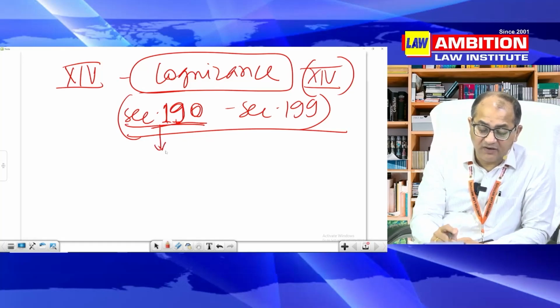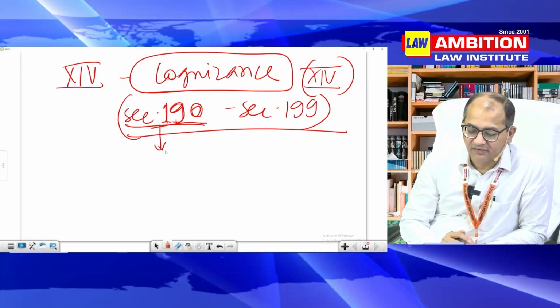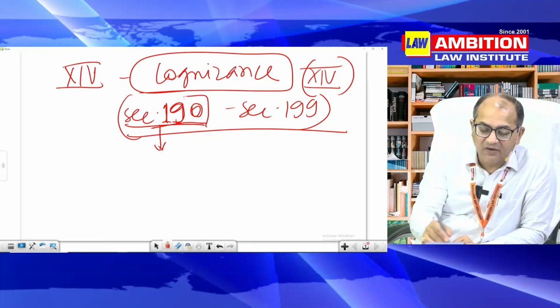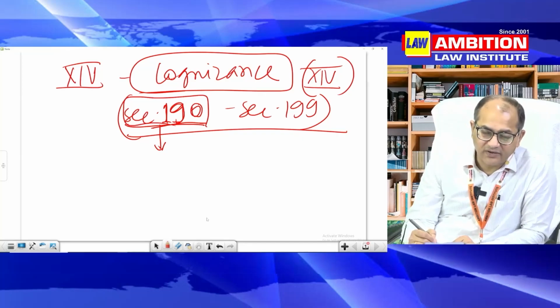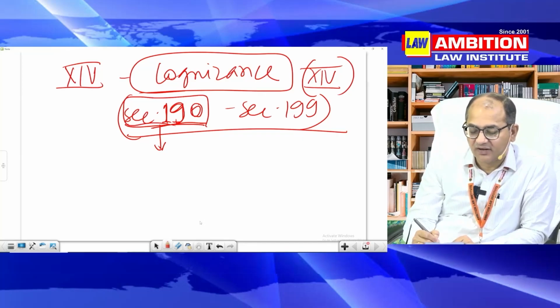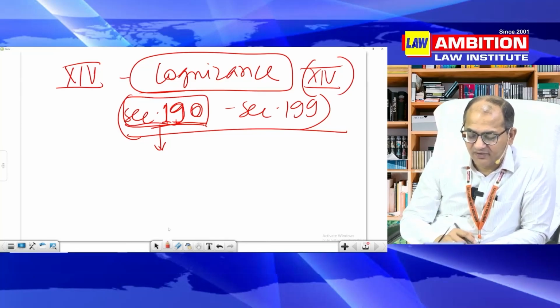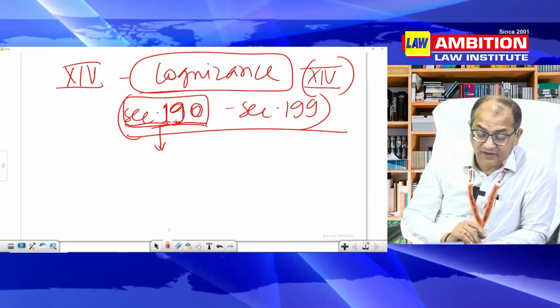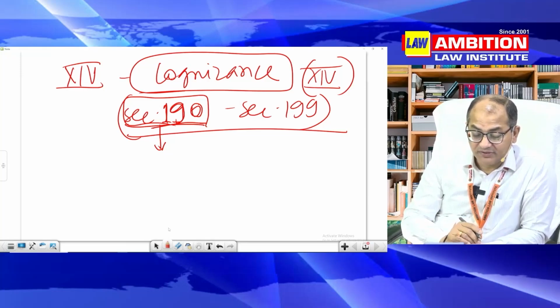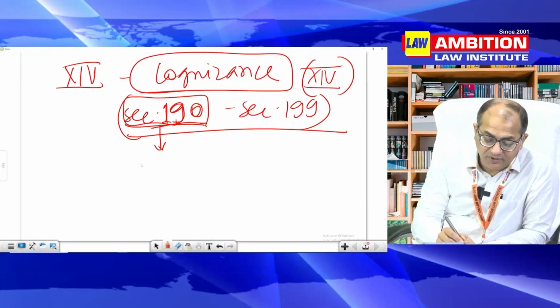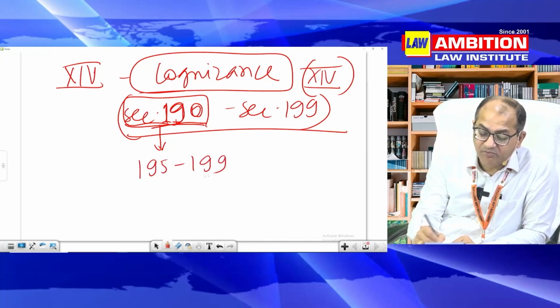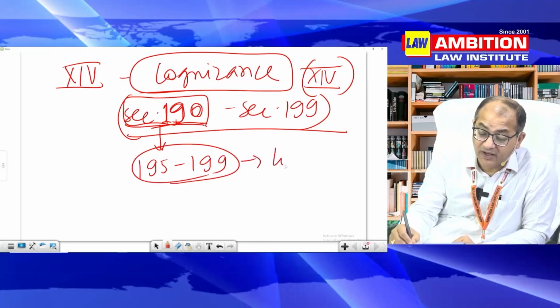You just see the grounds. I am just discussing the question right now. 190, how will you take cognizance? Who will take cognizance? On what ground you will take cognizance? Now, all these supplementary, subsidiary questions are not very important, but 190 as a section is very, very important. Then what is important in this? I tell you, 195 to 199 prescribes limitations. This is very, very important.